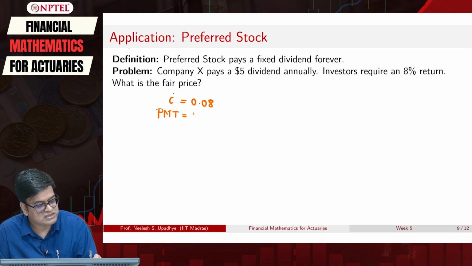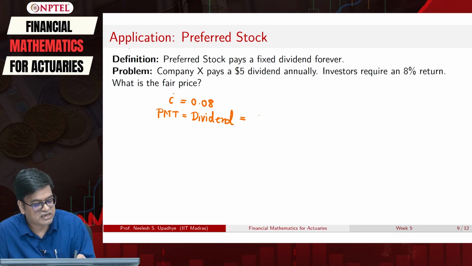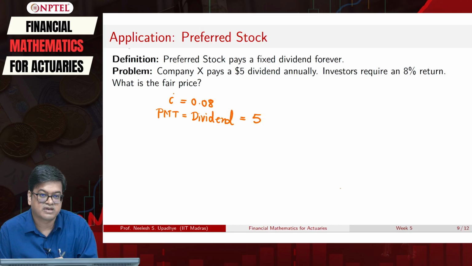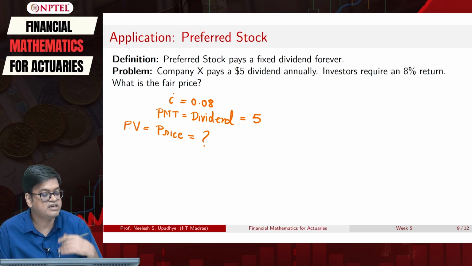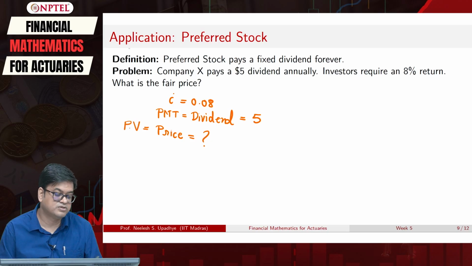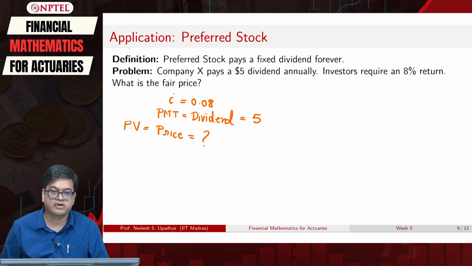PMT is equal to the dividend, and that dividend is $5. And what should be the price, or the PV, that I need to pay right now? That is what is in question.